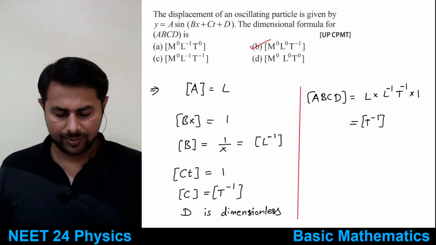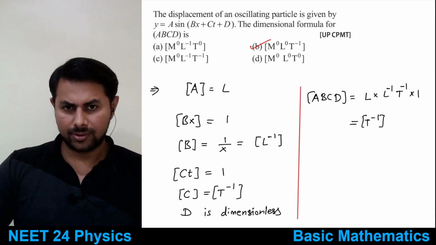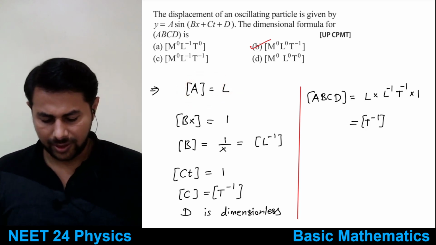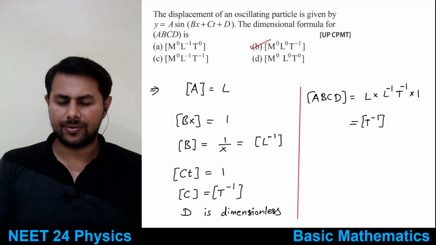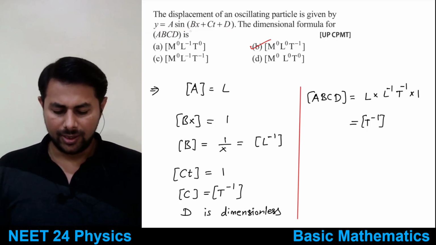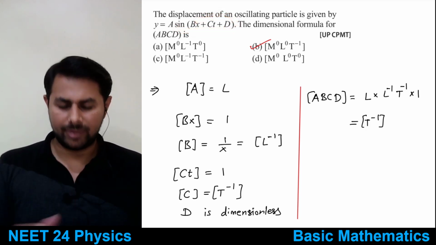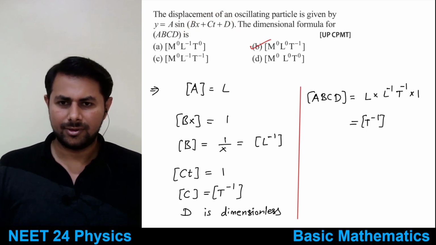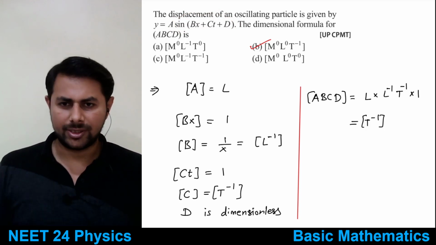This thing is clear, everyone? Sir, how did you take that A equal to L? How did I take a equal to L? See, y is equal to a multiplied by this thing, sine of this bracket. Okay, that means what is there inside the bracket? It's sine of something, means the term inside the bracket is an angle.